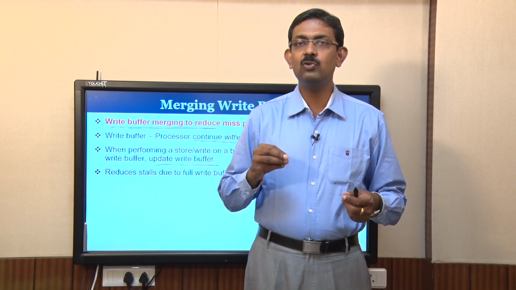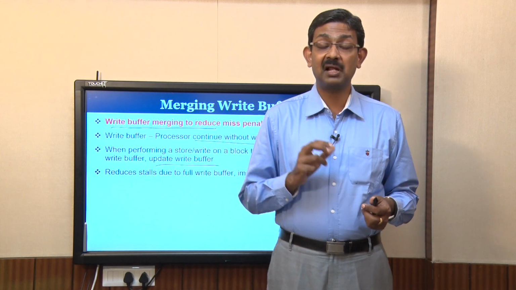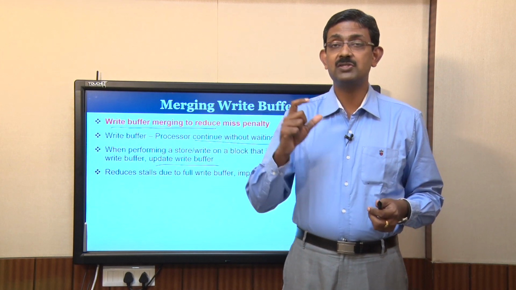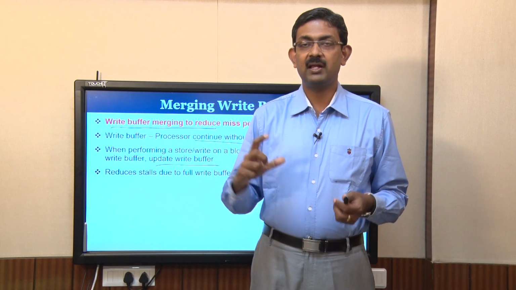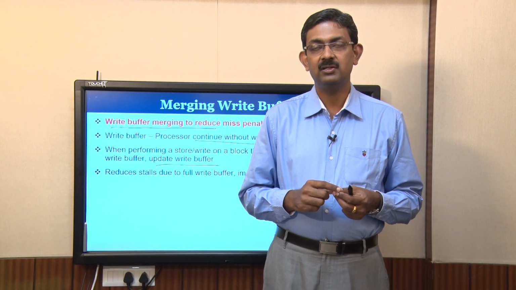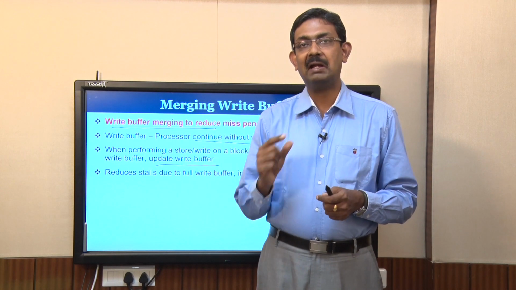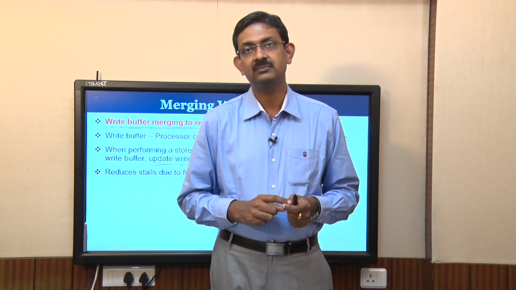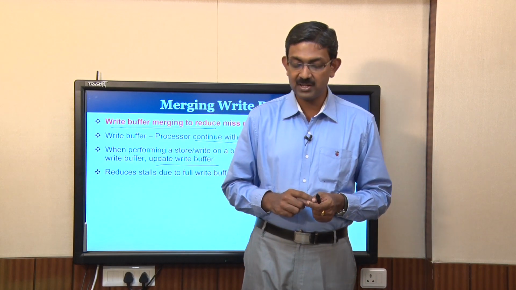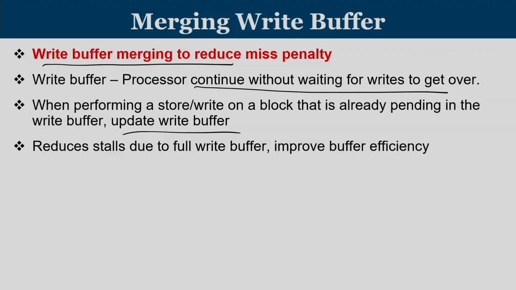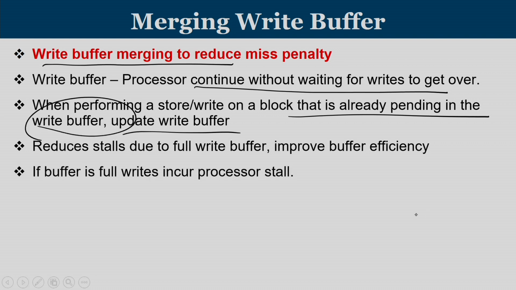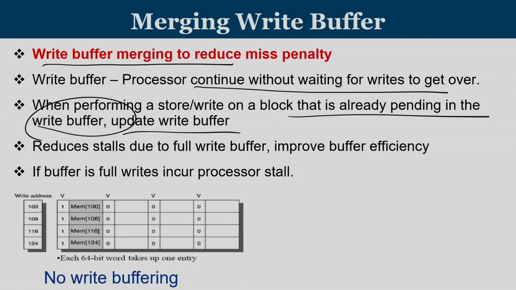So, when you have multiple writes to the same block in an unoptimized write buffer, all these writes will occupy one entry each in the write buffer. The idea of write buffer optimization is to make sure that pending write buffer entries are improved. If the write buffer is full, the processor stalls.